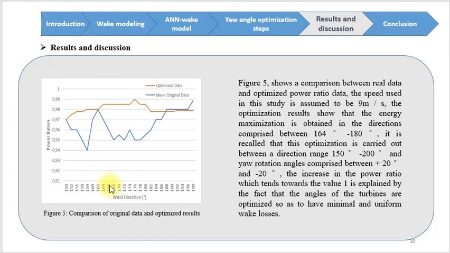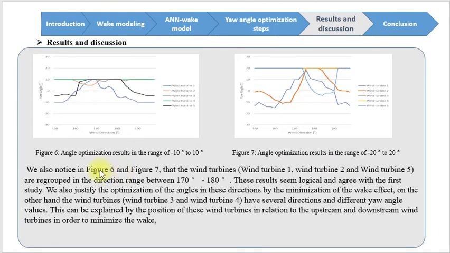The increase in the power ratio, which tends toward the value 1, is explained by the fact that the angles of the turbines are optimized so as to have minimal and uniform wake losses.